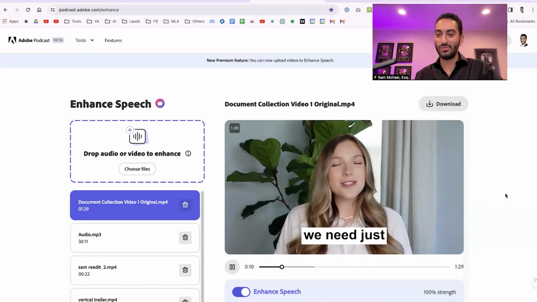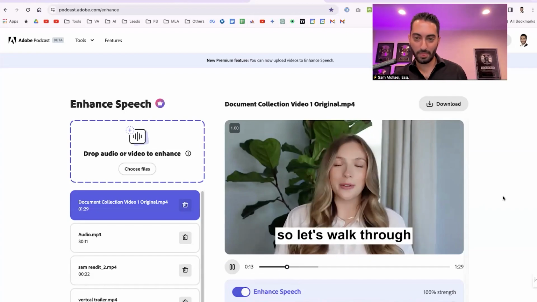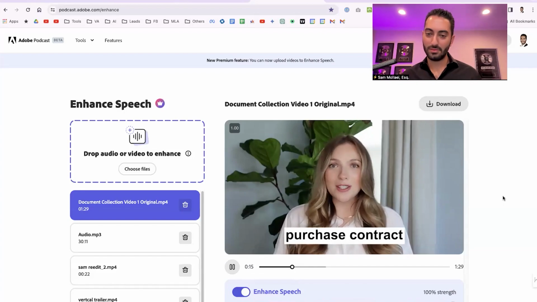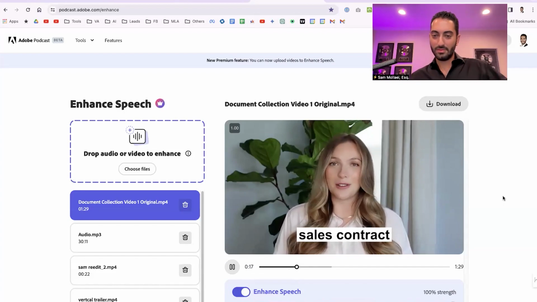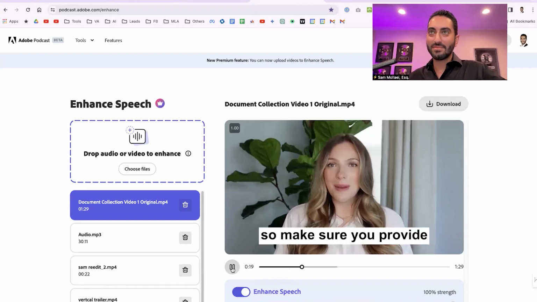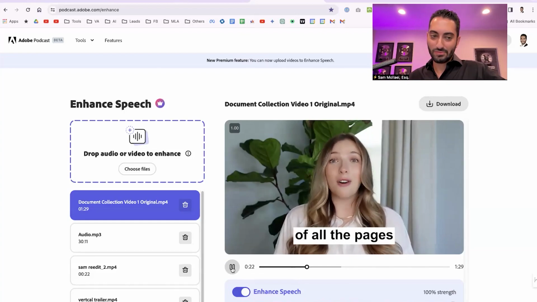To get started, we need just a few documents from you. So let's walk through what we need. First up, we need your purchase contract or retail installment sales contract. This document is crucial, so make sure you provide clear images of all the pages.